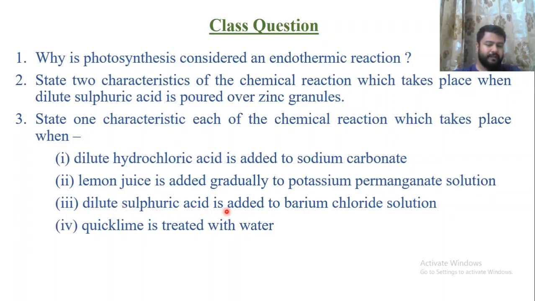Dilute sulfuric acid is added to barium chloride. Formation of precipitate. Quicklime is treated with water. Evolution of gas or change in temperature. So these are the questions which you need to keep in mind. If you have any doubt, you just pause your video, rewind it, and listen again.